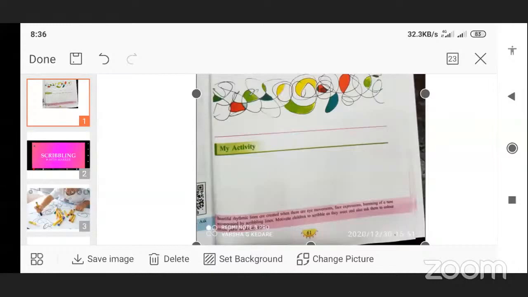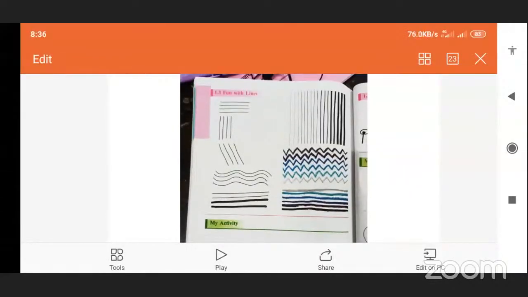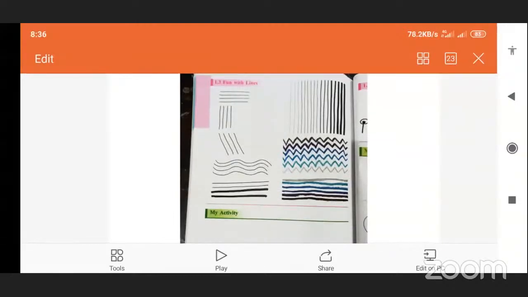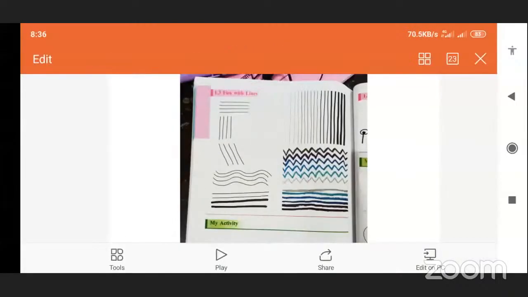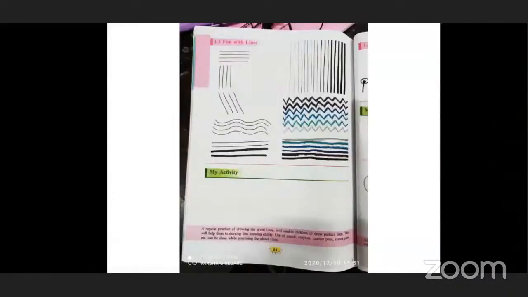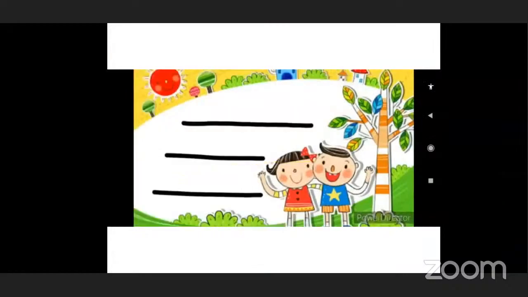Now see what comes after scribbling. There is 1.2, fun with lines. Now see in your page, 1.3, fun with lines. There are so many lines given on page number 64. Now we will see one by one. Horizontal lines means the line which is like this, a sleeping line.